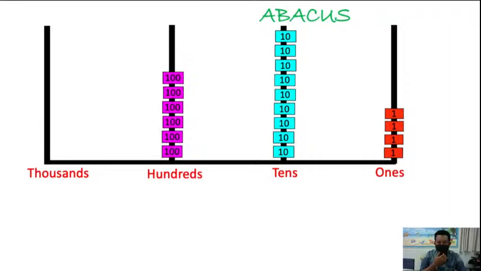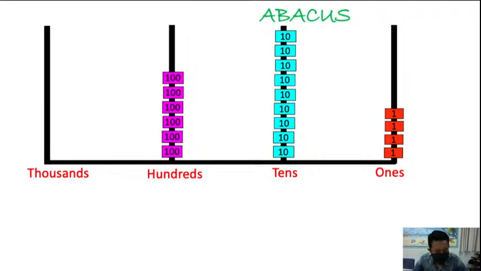Now, look at the abacus. We can see how many ones, how many tens, how many hundreds. Then we have to say the number and its name. How many hundreds? 1, 2, 3, 4, 5, 6. There are 6 hundreds. In the tens column, 1, 2, 3, 4, 5, 6, 7, 8, 9. 9 tens.